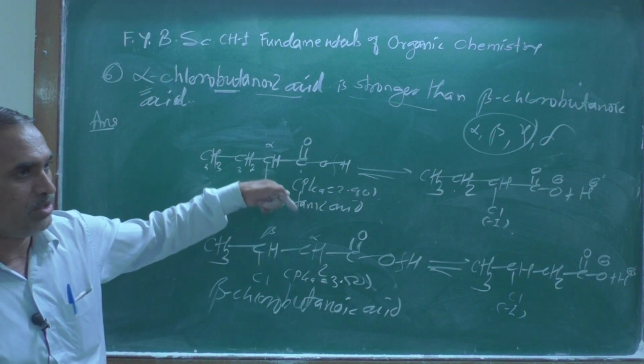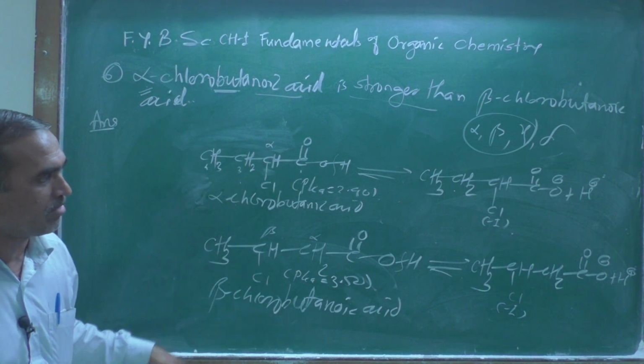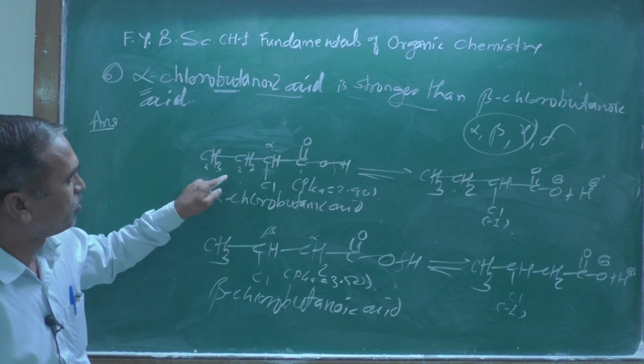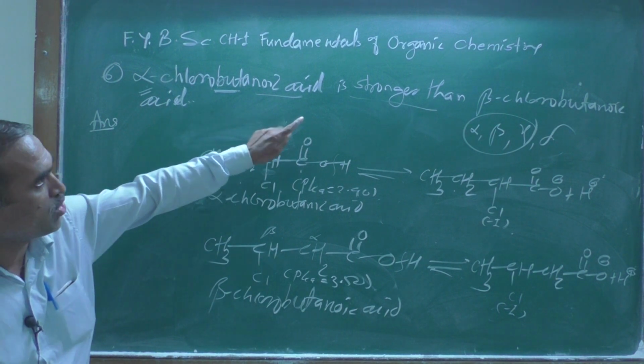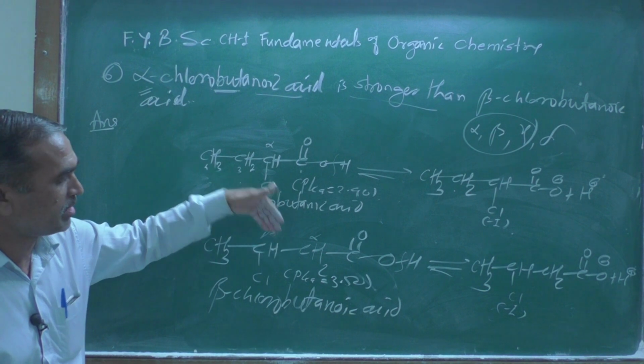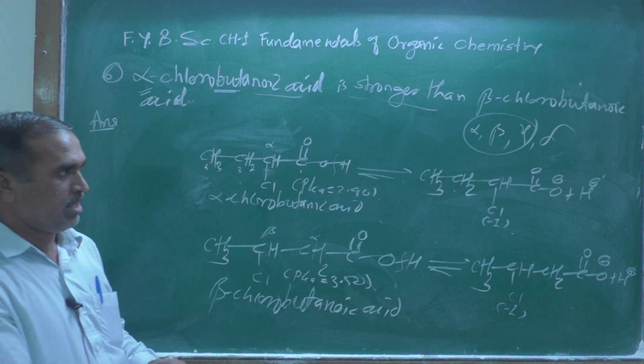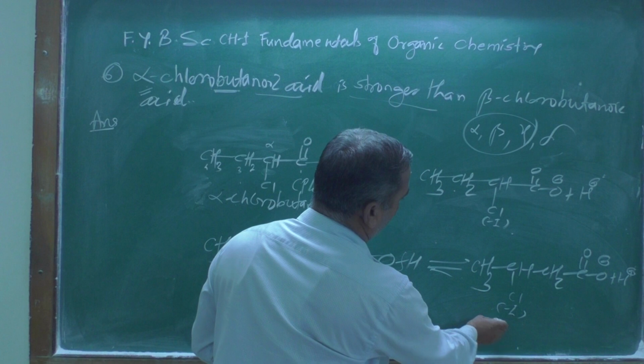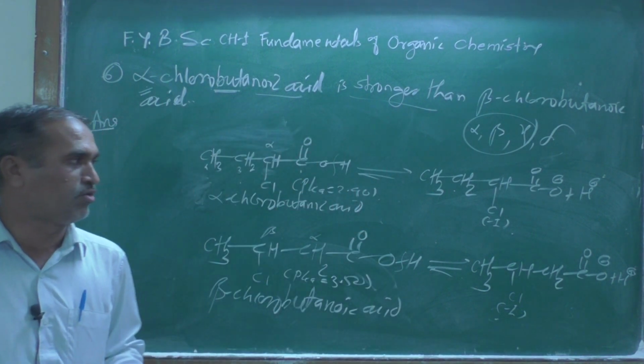Now if you observe their pK values, from that also this one is a stronger acid than the beta chlorobutanoic acid.